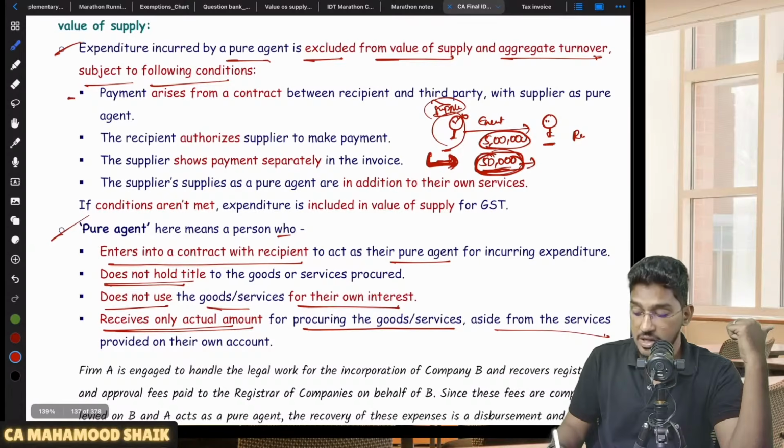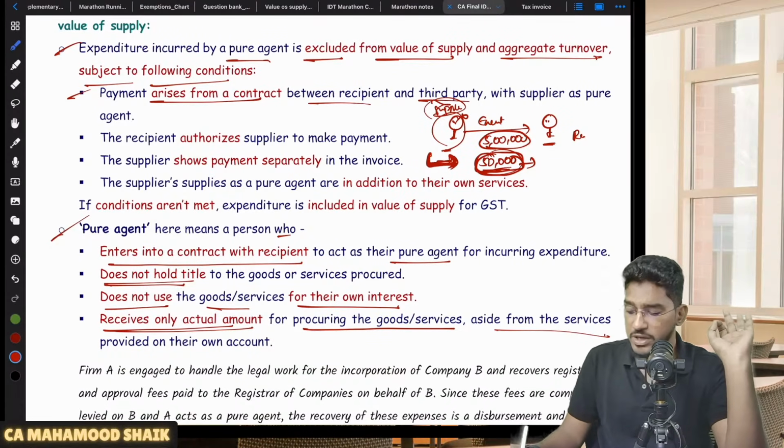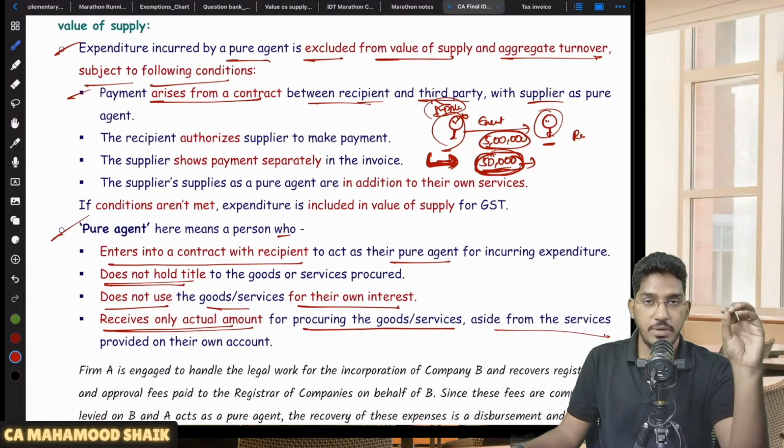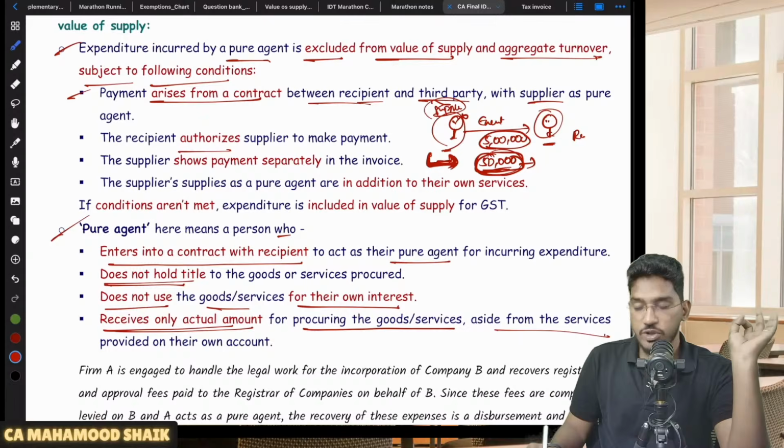Sir, what are those conditions? Payment arises from a contract between recipient and third party. So there should be a contract between recipient and third party with the supplier acting as a pure agent. That means the recipient should say to the hotel, sir, on my behalf there will be a supplier. He will act as a pure agent. He will incur expenses on my behalf. And the recipient authorizes the supplier to make the payment. That means the recipient has given the approval to make the payment.